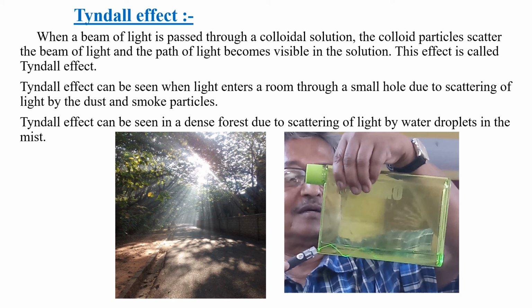And this Tyndall effect can also be seen in a dense forest due to scattering of light by water droplets in the mist. Here in this picture, a scientist is showing how the beam of light is visible.